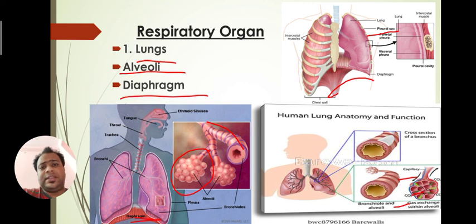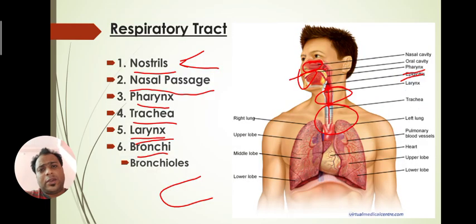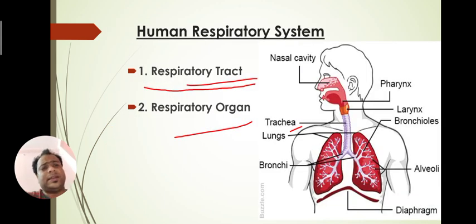So in this class we have seen the structure of the human respiratory system. In the next class, or maybe next week, we will complete this chapter. Two or three topics are left in this part of respiration: the breathing process, and some respiratory disorders are also present, so we will complete those also. Before that you have to do one task: practice this diagram. This is quite an easy diagram. Practice this diagram of the human respiratory system.